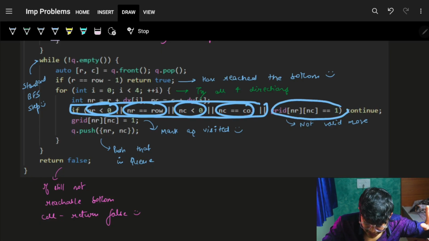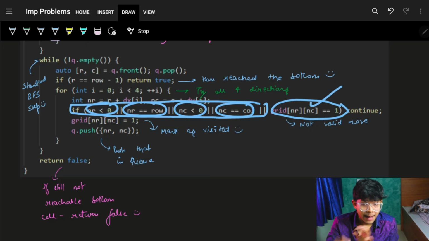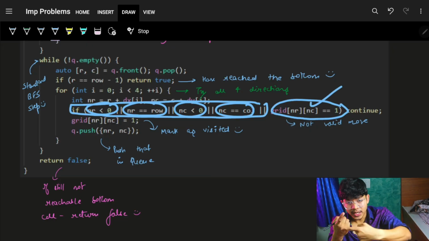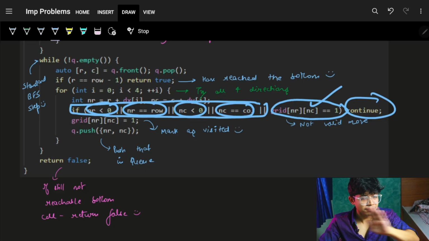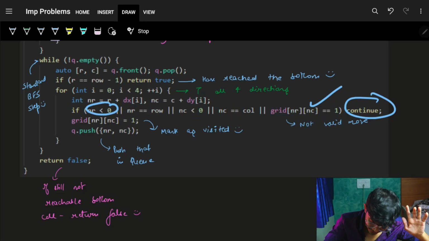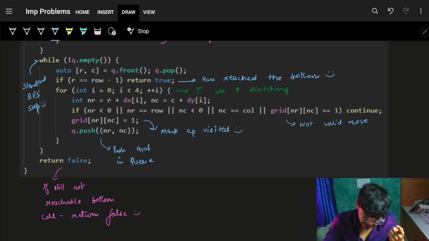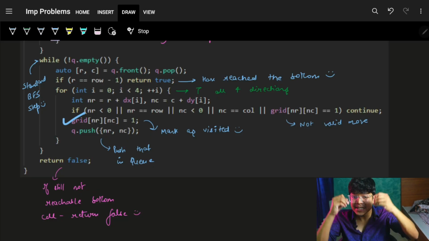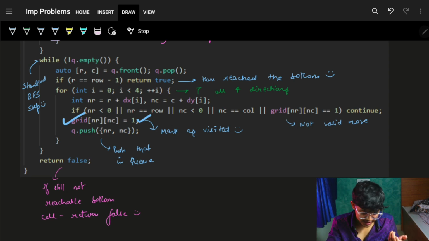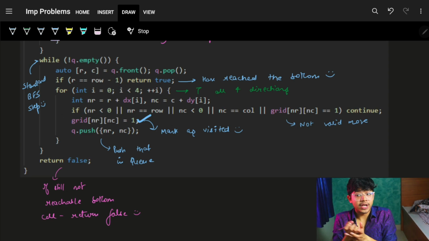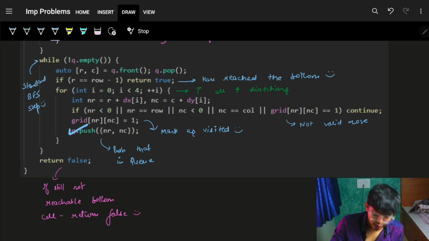Or if it is already visited, or if it is a water, both will happen here. If it is already visited, still it's a 1. If it's a water, still it's a 1. Then please continue, because you can't move there. If it is not the case, which means you can visit that cell, simply go and visit it, which means mark that cell as visited using the grid itself, marking it as 1, which means water, so that you can't visit it again, and simply push that in your queue.